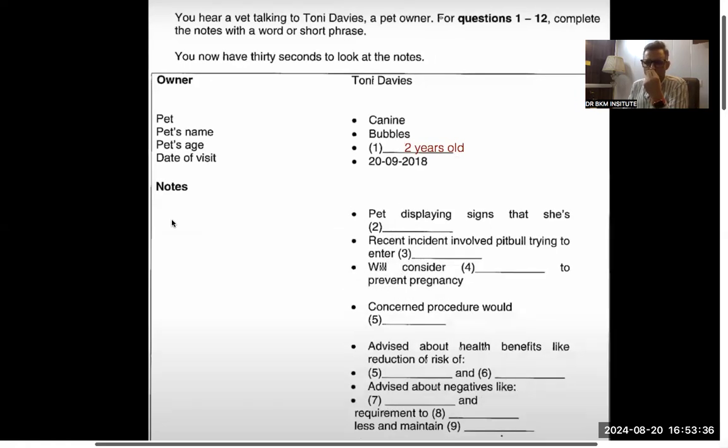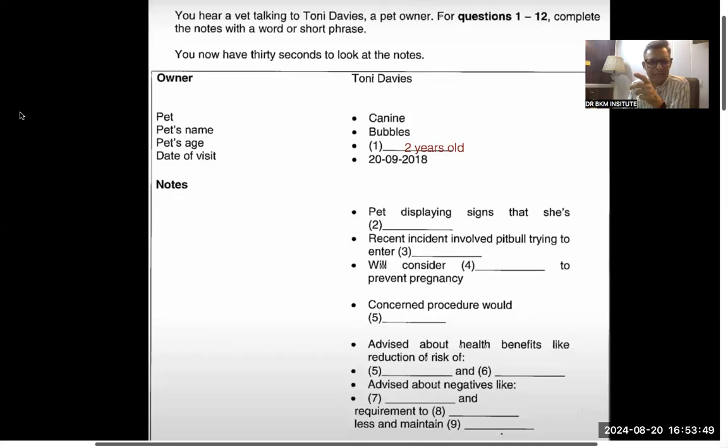And what are you suspecting? I don't know. I was reading around on the internet about what happens to a dog when she's in heat, and she's displaying all the usual signs. Is Bubbles your only pet?